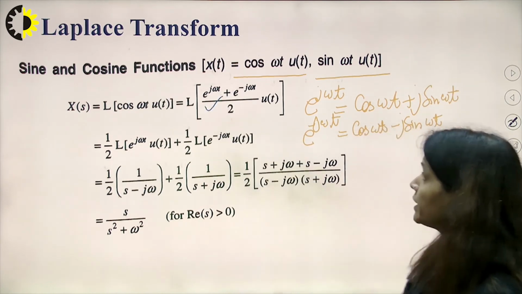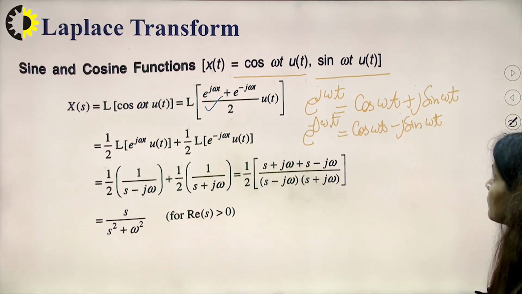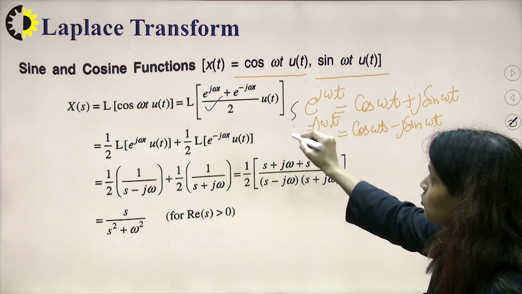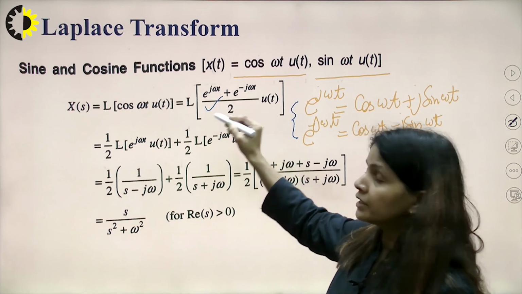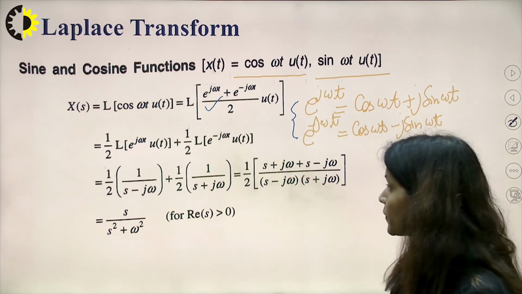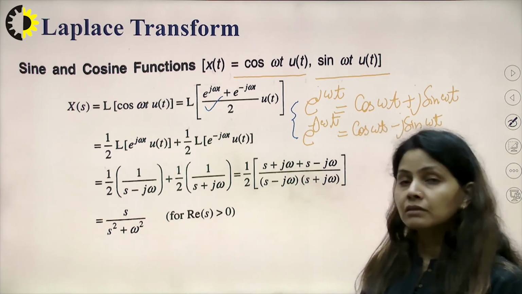If I want cos omega t, I can add these two and divide by 2, and replace cos omega t in terms of exponential functions, and the rest is easy.